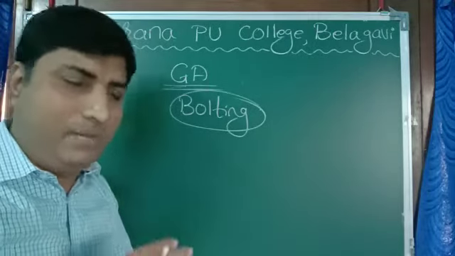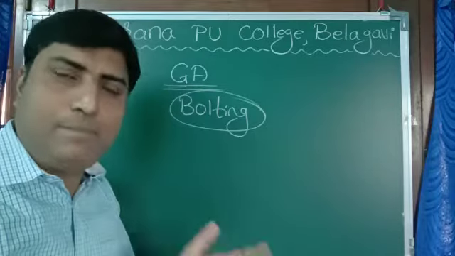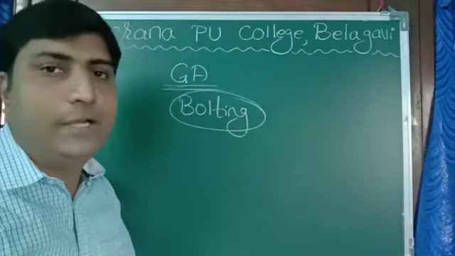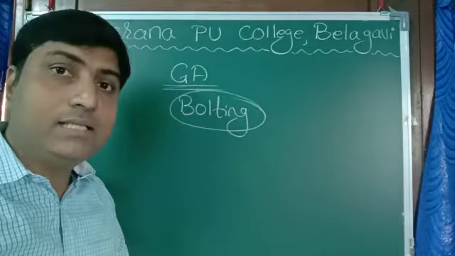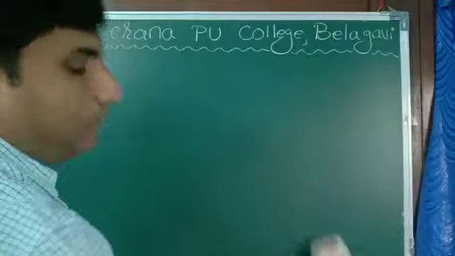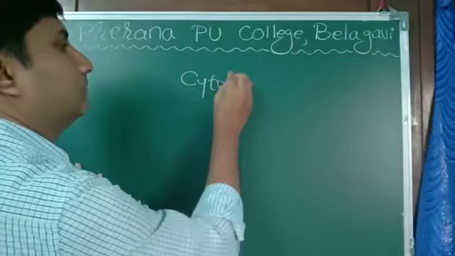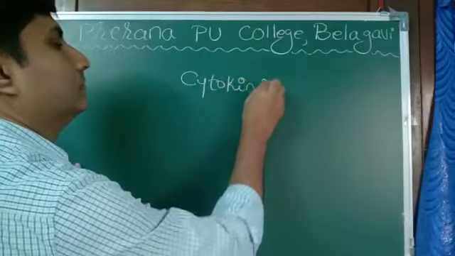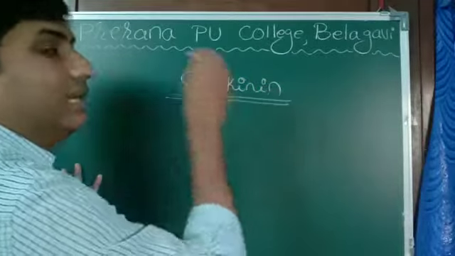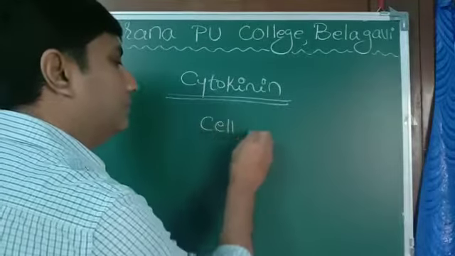Again, gibberellin helps in the elongation of the internode, elongation of the stem, and many other functions too. Third one is cytokinin. These hormones are mainly responsible for cell division.